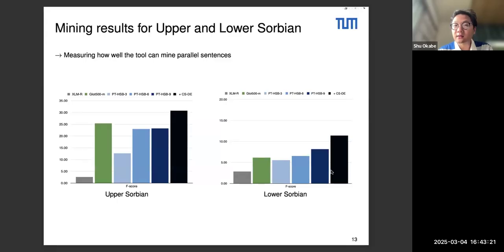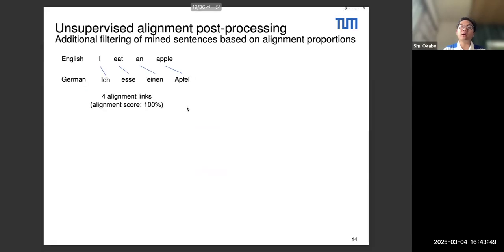So this suggests that having seen no Lower Sorbian sentences at all is going to be a huge issue when you do sentence mining, which can be somewhat expected, but here you have evidence of this. More generally, you can also see that the best performing model on the left has only an F-score of 30, which is somewhat low.